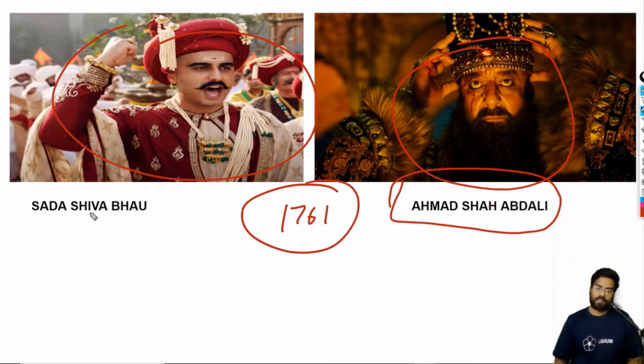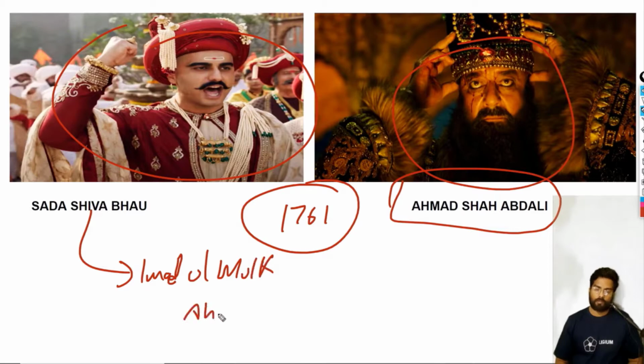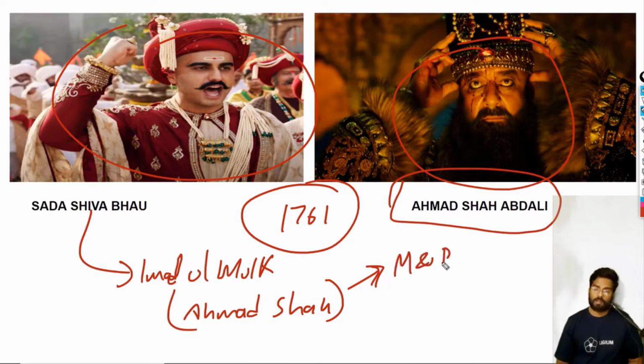So basically, Sada Shiva Bhau helped Imad-ul-Mulk, that is Firoz Jung, to get rid of Ahmad Shah. And remember, Ahmad Shah gifted Multan and Punjab to Ahmad Shah Abdali. Now let's do one or two MCQs, that's all.